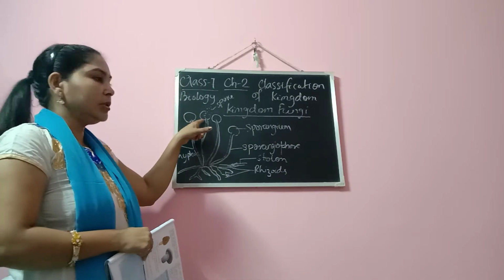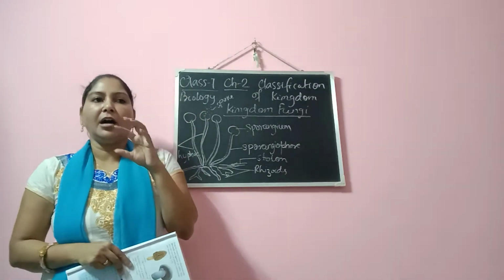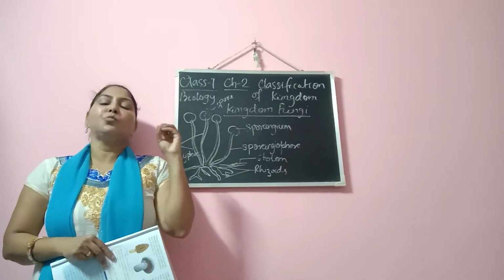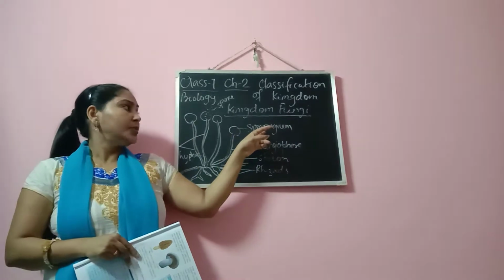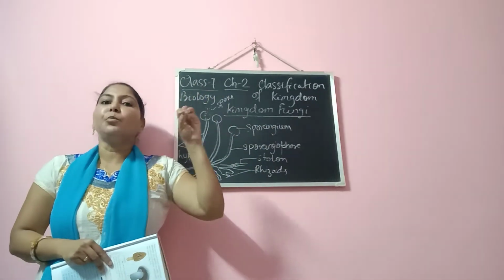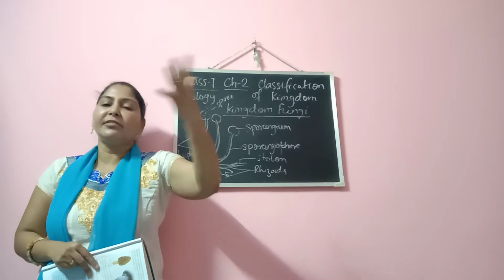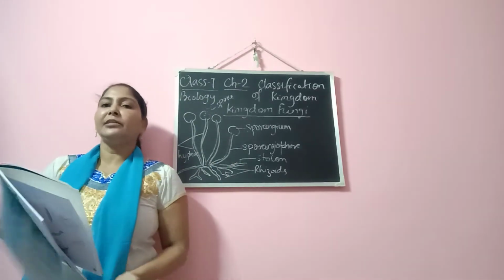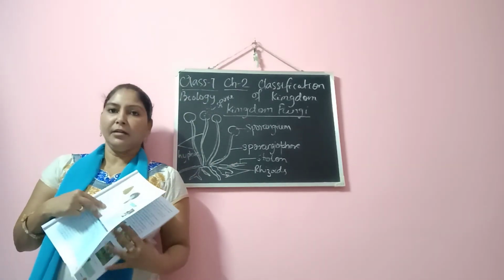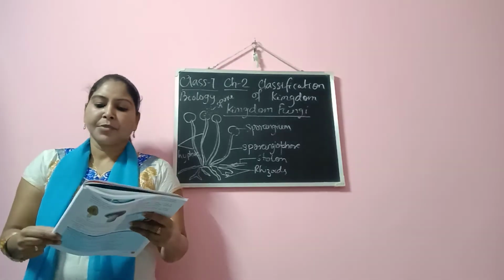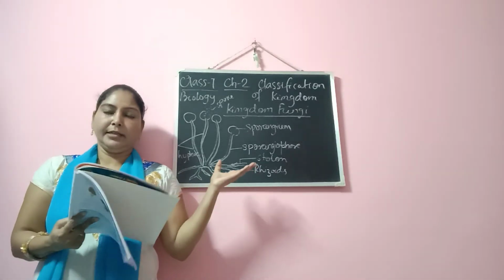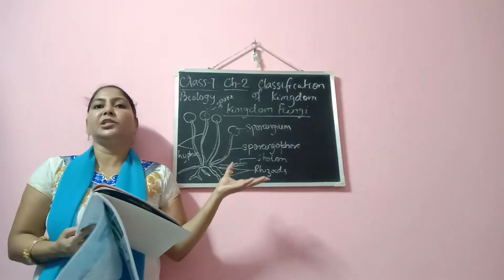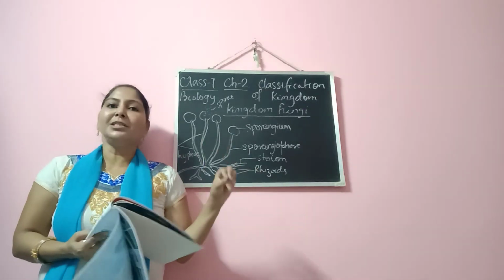After a certain period of time, the sporangium bursts and the spores come out. They scatter in different places, and that's how they reproduce in numbers. So reproduction takes place through spores from the sporangium.